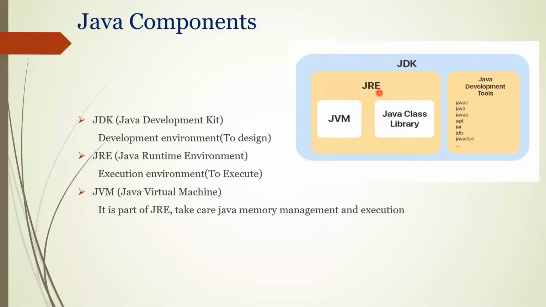Next, when I install JRE, as I told, it has JVM and Java class libraries. Yesterday you saw that, right? I added the JRE library, and when I removed it, you got some errors. So that is JRE: the libraries and all that. JVM is basically a kind of memory management, and it takes care of runtime. We'll talk about how JVM manages the memory. You will have stack memory, heap memory, and so on. We have different types of memories, and we are going to talk about those. So that is about JRE.